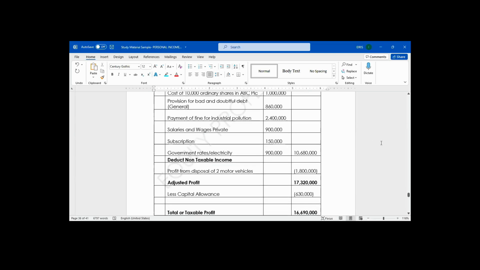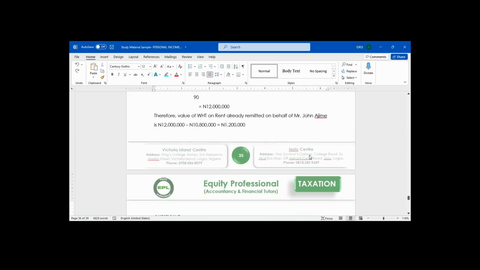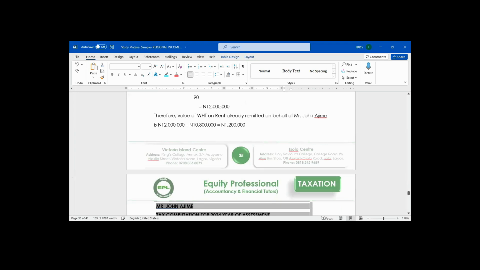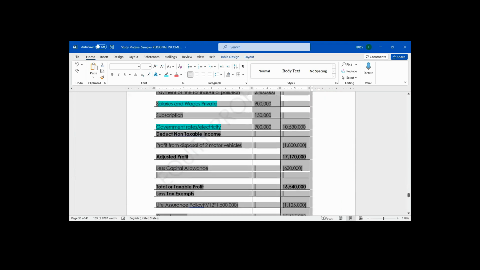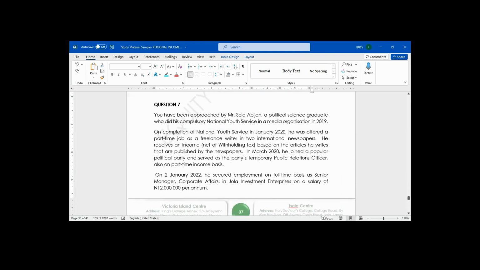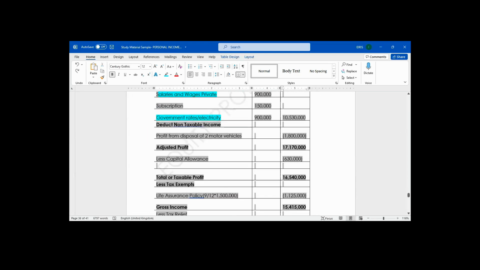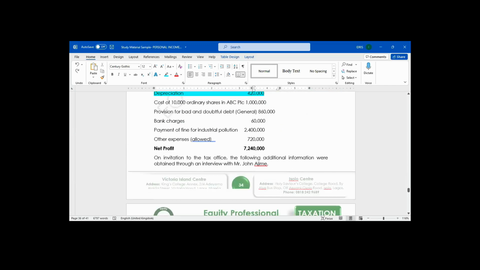I will add all of them together, and I will get 17,170,000. My adjusted profit.